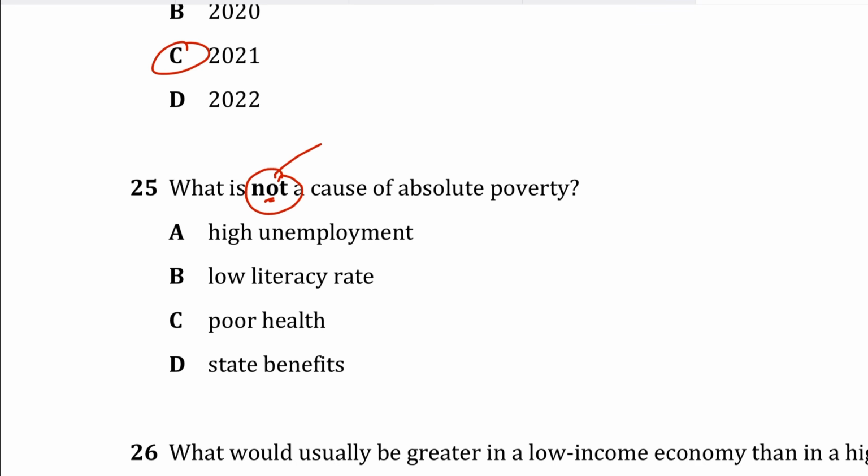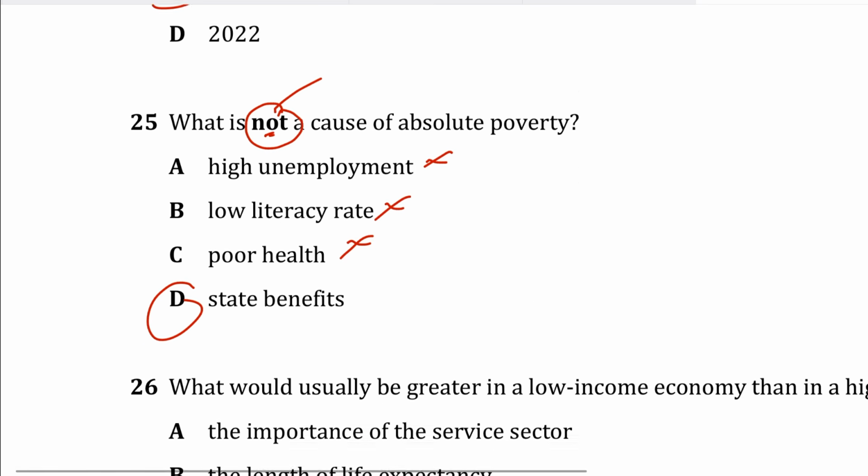So it's a cause of poverty, low literacy rate. Poor health is also wrong. It can reduce the ability to work and earn. So these are all incorrect. D is correct, state benefits, because state benefits means government payments to support people's income, right? So they are more likely to reduce absolute poverty rather than actually causing it. So 25, D for David, is the correct answer.